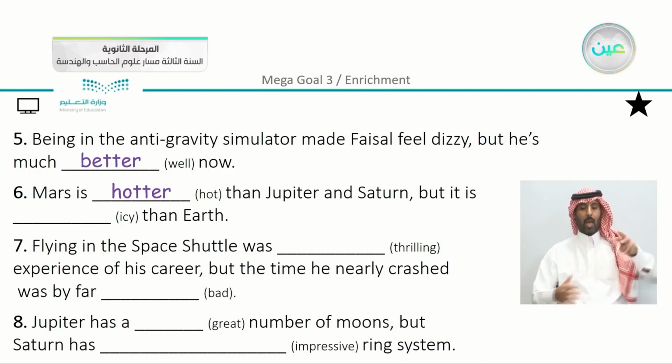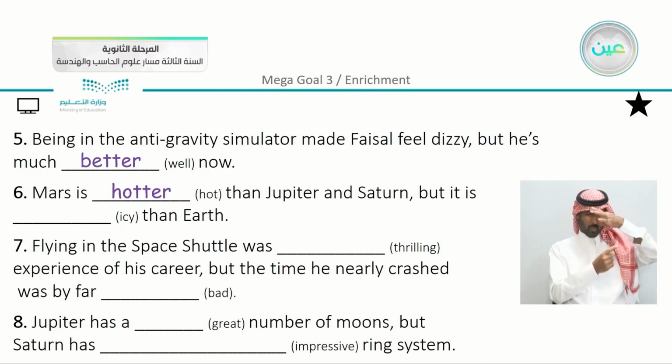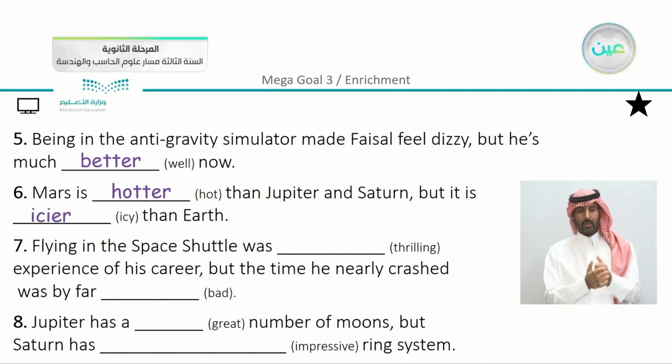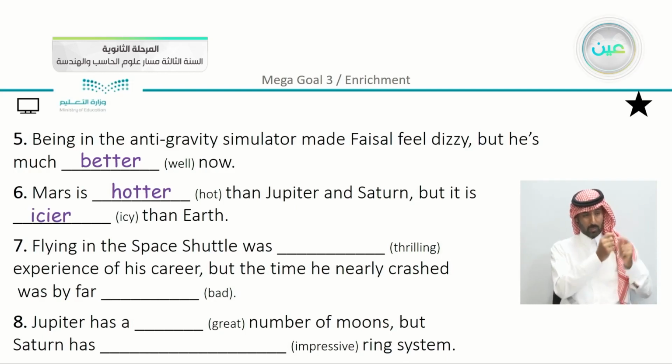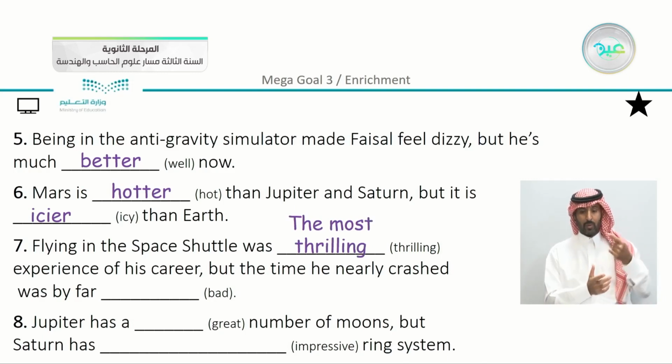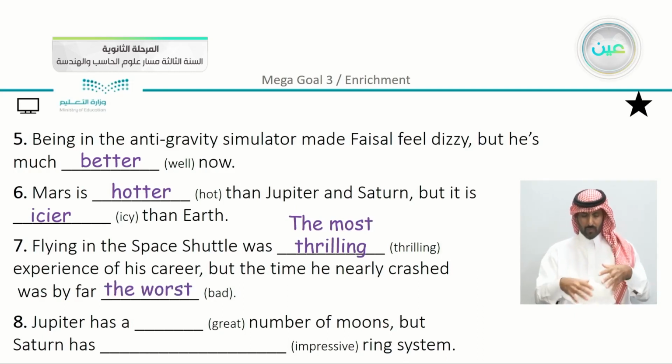Mars is hotter than Jupiter and Saturn, but it is icier than Earth. Flying in the space shuttle was a thrilling experience of his career. So we have here of his career superlative. We have here the most thrilling. But the time he nearly crashed was by far the worst.